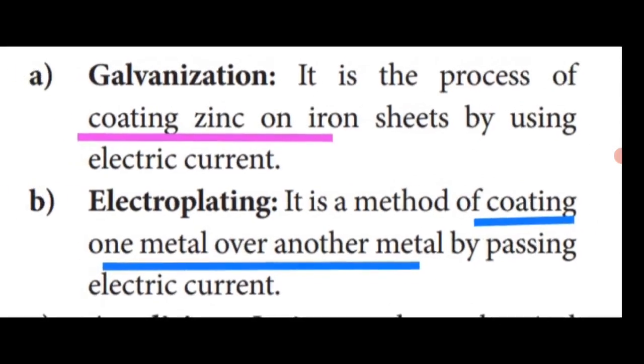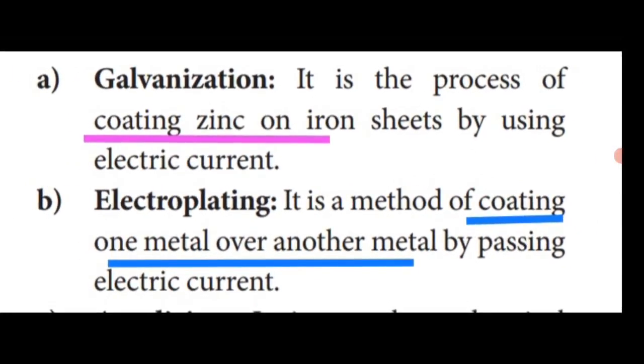First, galvanization. Galvanization is the process of coating zinc on an iron sheet by using electric current. The iron sheet is coated with zinc, and the process uses electric current. This is called the galvanization process. The coated substance is not easily affected by corrosion, so it is one of the methods of preventing corrosion.